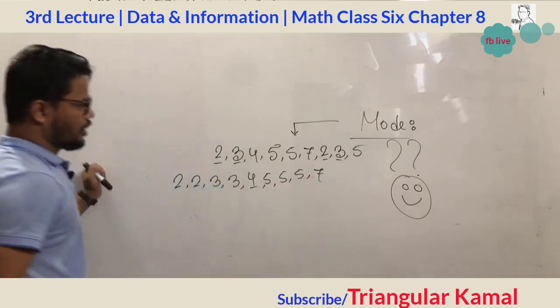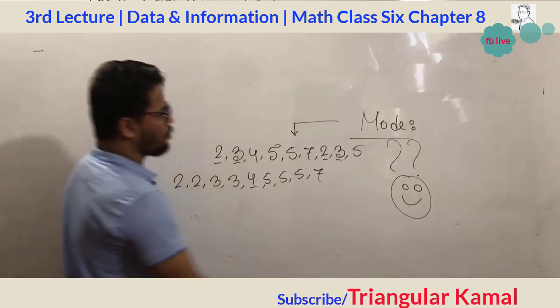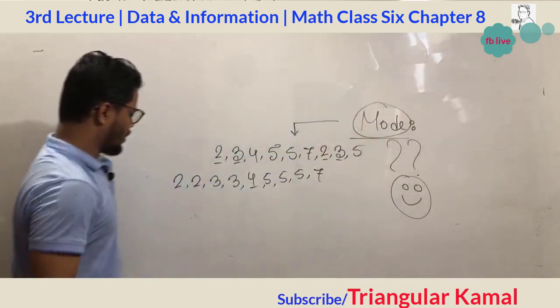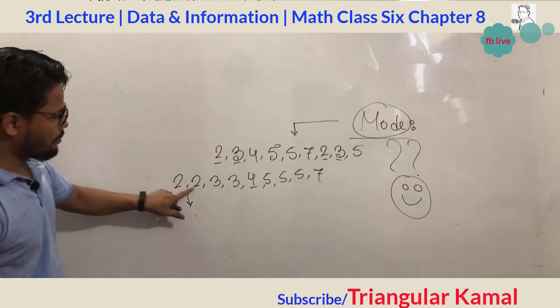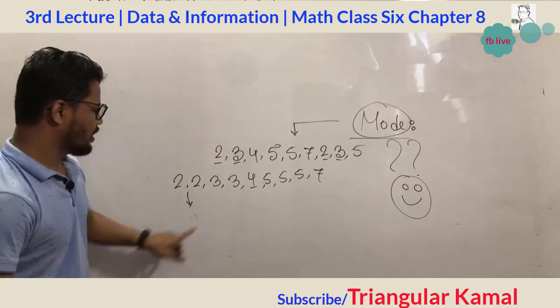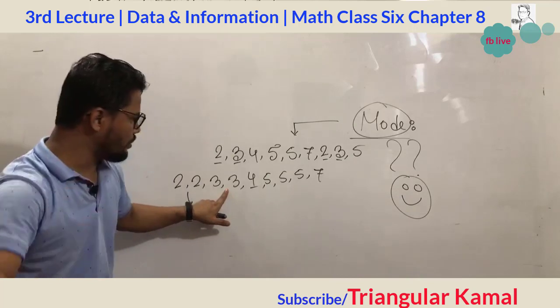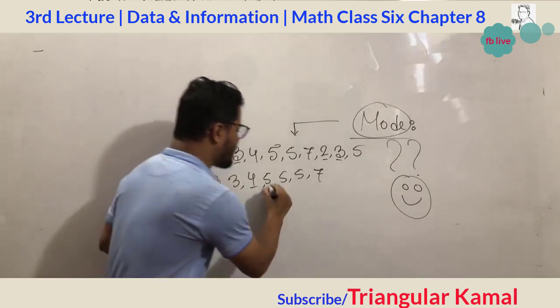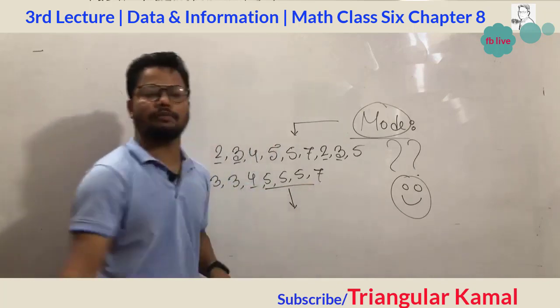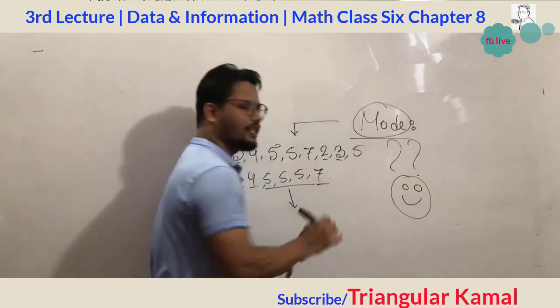So my dear students, for the mode, how many times? This number repeated 2 times. This number repeated 2 times. This number appeared 1 time. This 5 is repeated here 3 times. This 7 appears a single time.